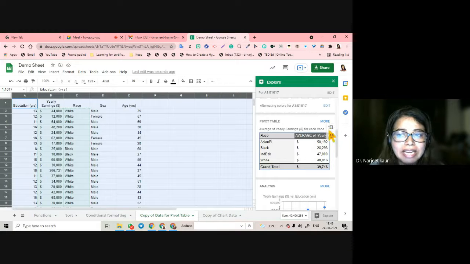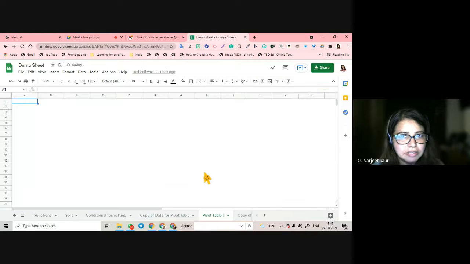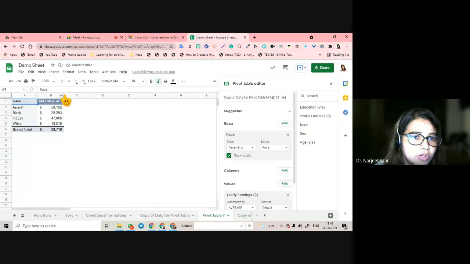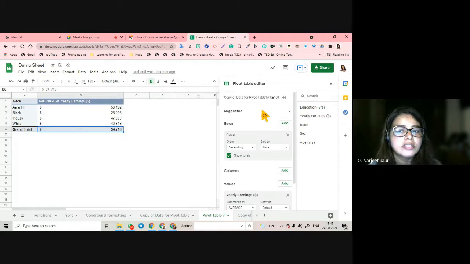What I can do is I can insert pivot table in a new sheet. I have created a new sheet. What you are going to be tested on is, कोई भी डेटा आपको देंगे उसका एवरेज निकालना होगा, ग्रैंड टोटल निकालना होगा, एंड स्ट्रेट फ्रॉम देयर यू कैन टेक इट आउट. This is a cheat hack, but also what you can do is, for example, I have taken this